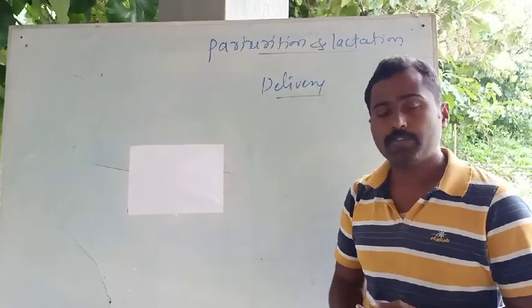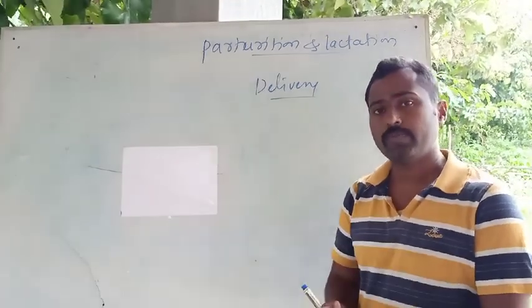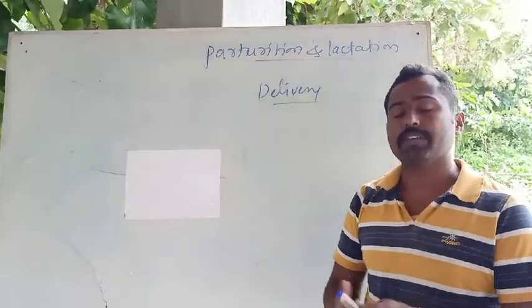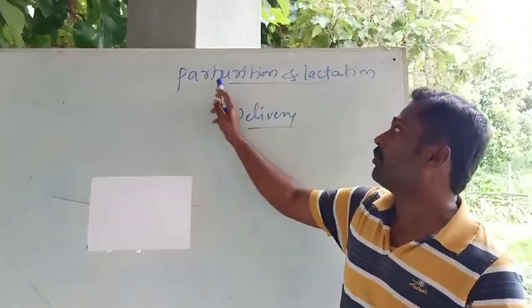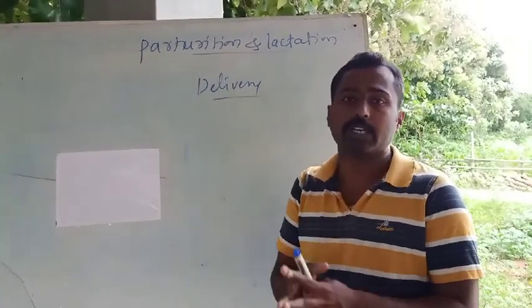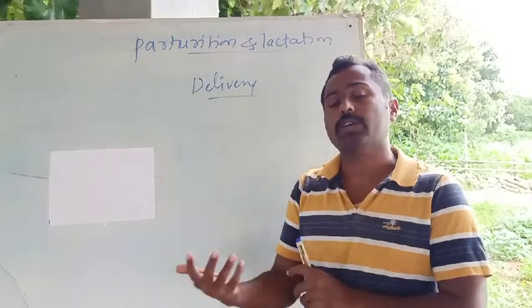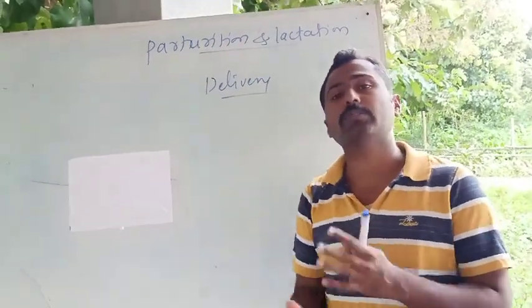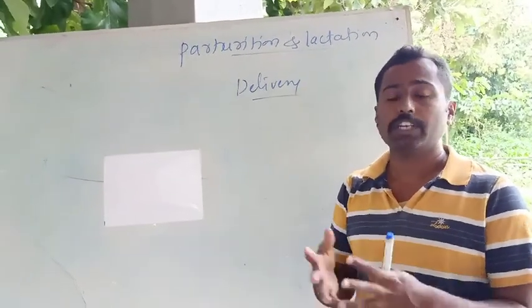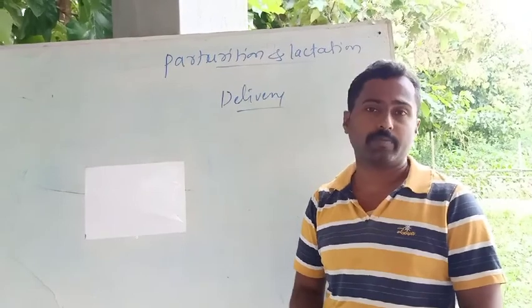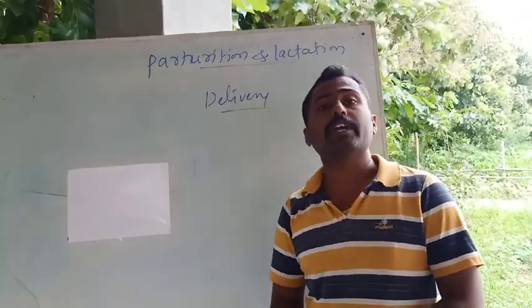The baby is forcefully expelled from the womb through the vagina. That process is what we call parturition. This is one of the complex functions that takes place in a woman's body during delivery, and it is neuroendocrine in function.